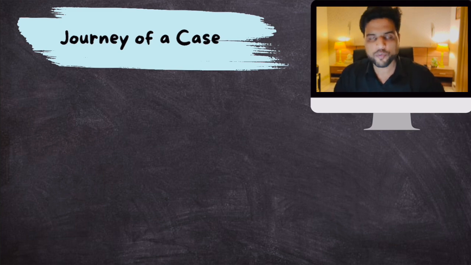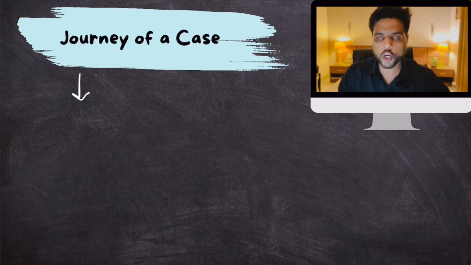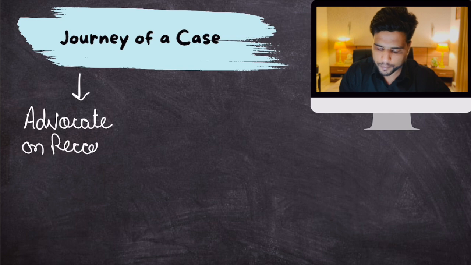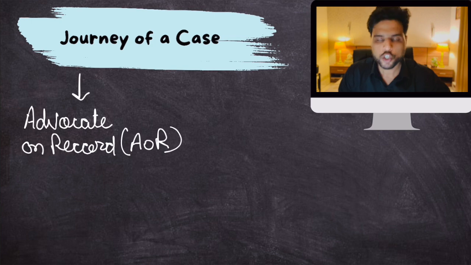If you are to file a case in the Supreme Court, you will first contact an advocate. That advocate is called an Advocate on Record, AOR.